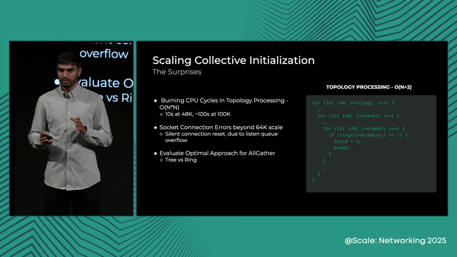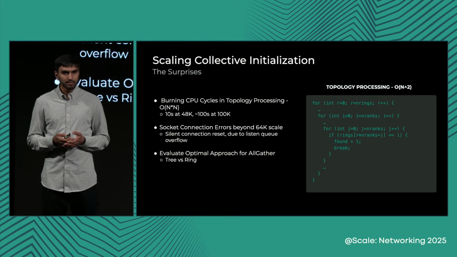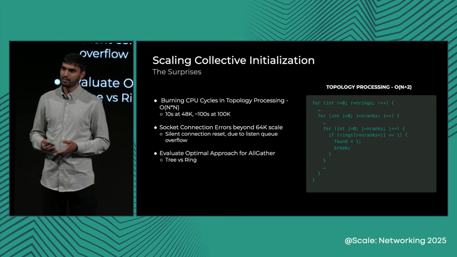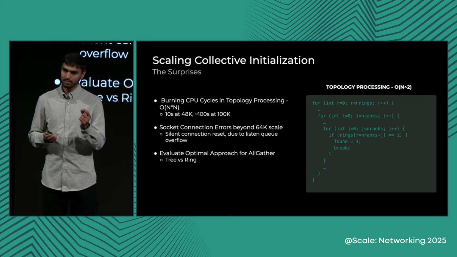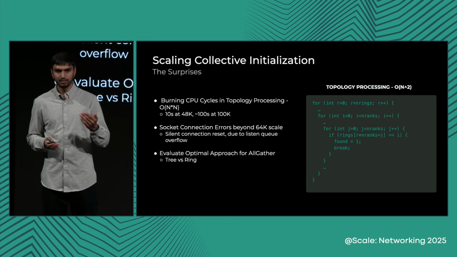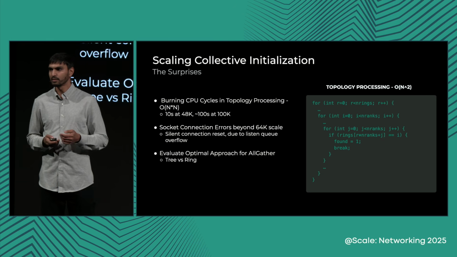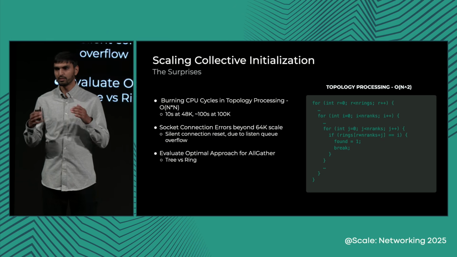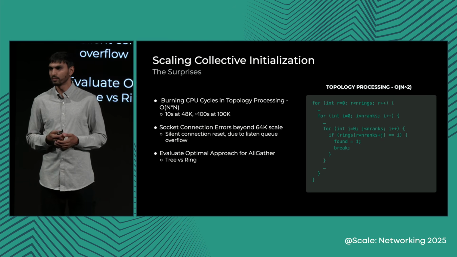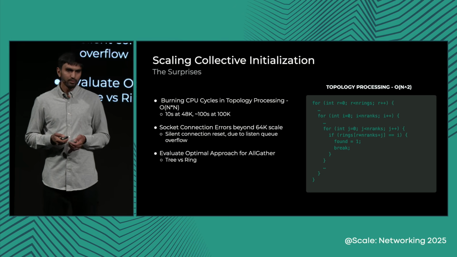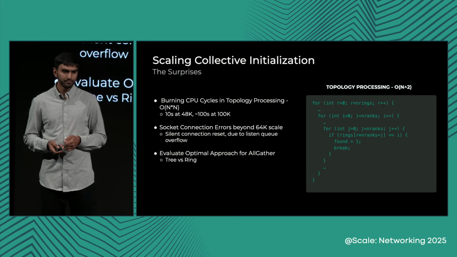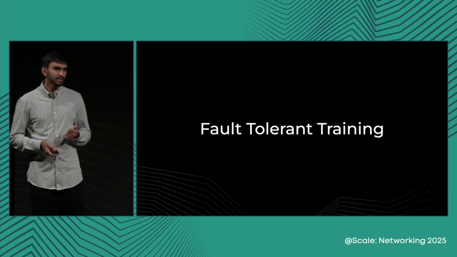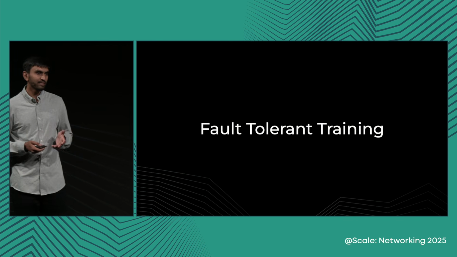Now, it seems contradictory, and we were also kind of surprised by that result. When we dug in deeper, we learned that it's because for a tree, the traffic funnels to the root node. For every packet, there are small messages, and for every packet you have to do send and receive calls, which go through the Linux kernel networking stack. Those were the biggest contributors in slowing down the overall completion time. So we ruled out the tree in favor of ring. Optimizing collective initialization helped us get better effective training time.